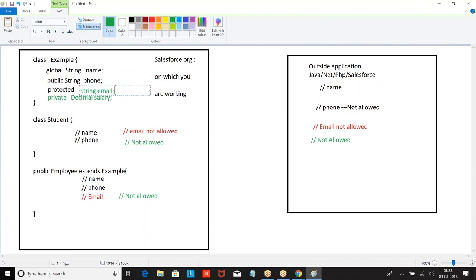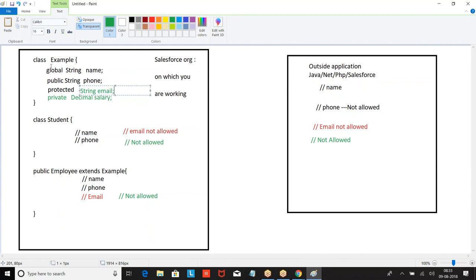Can I use it in the employee class? Yes, because employee is a child of example. So email can be used in example and in employee, but not in student. Here I didn't give public or private because I only wanted to show the accessibility.